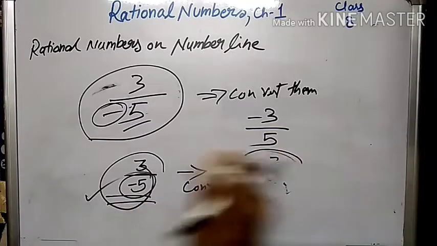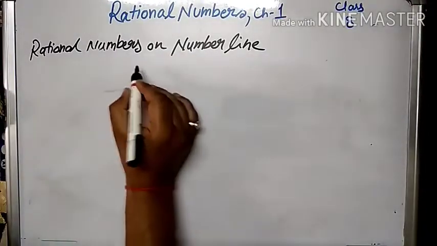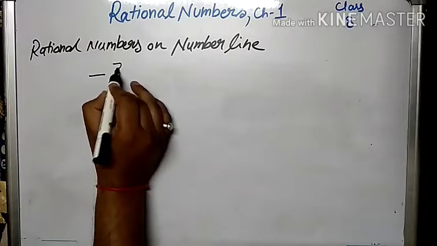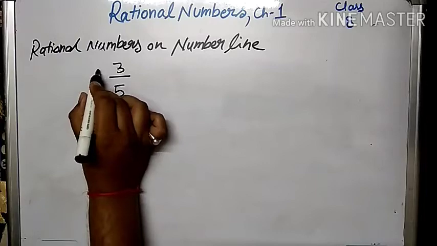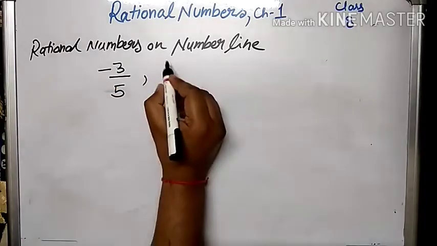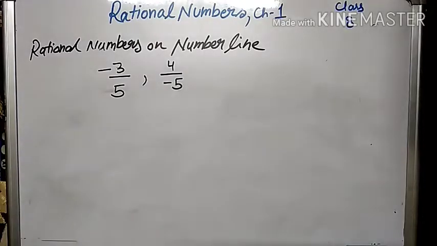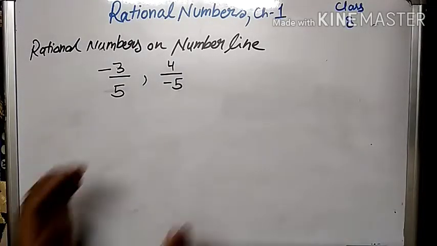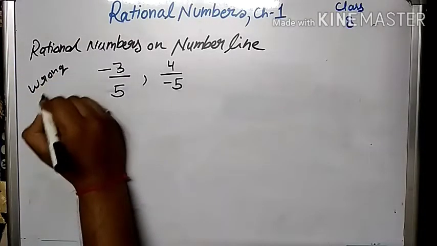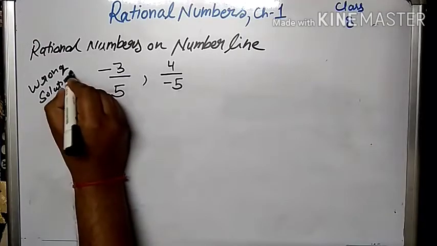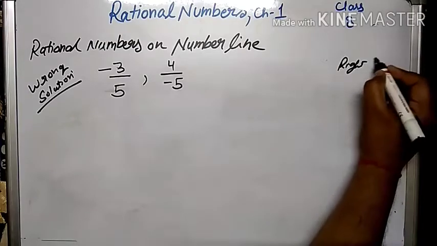Let me tell you what the mistake will be. For example, if I talk about minus 3 upon 5 and 4 upon minus 5, suppose these two numbers have to be checked. Now this is the wrong solution.